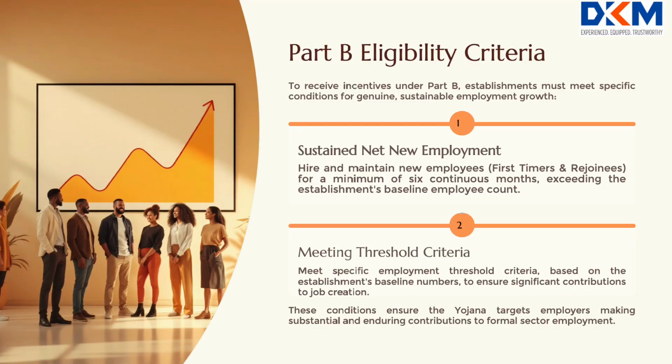What are the key conditions for establishment eligibility under Part B? The establishment must hire and sustain new employees, first-timers and rejoinees for at least 6 months beyond the baseline number of employees and meet the threshold criteria based on baseline numbers.